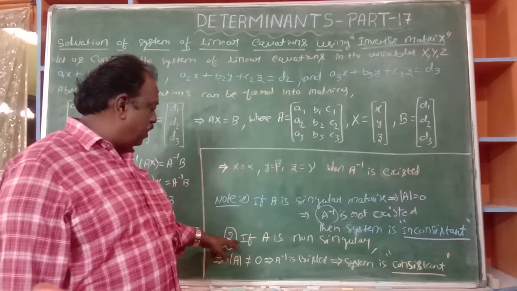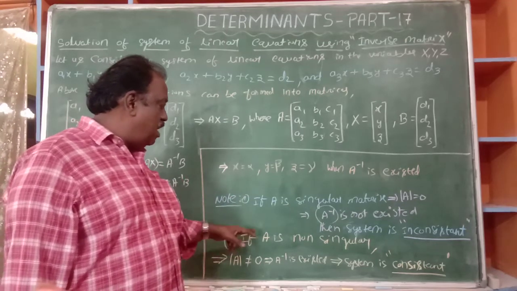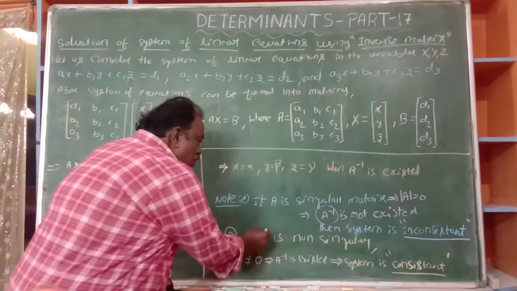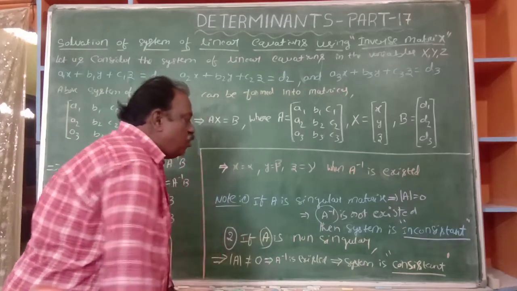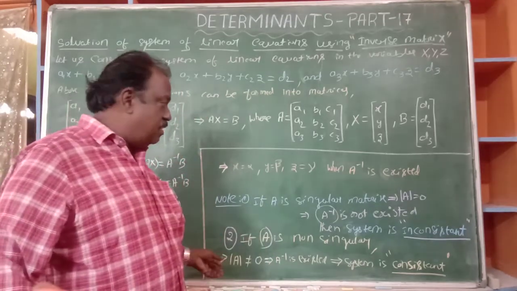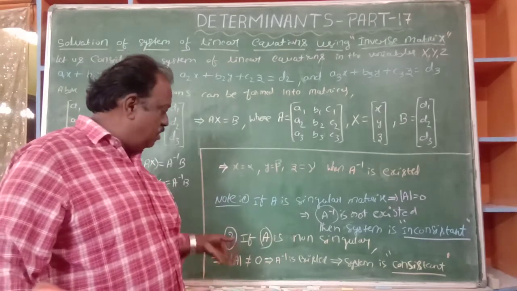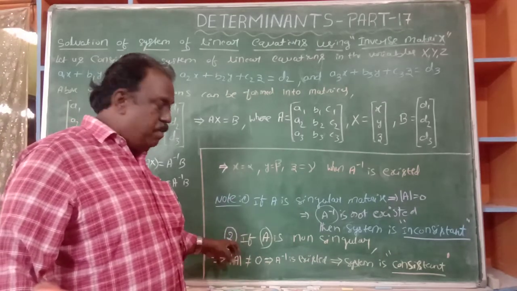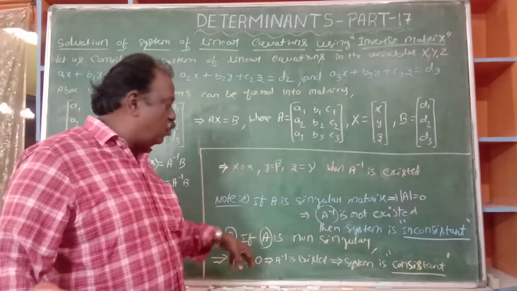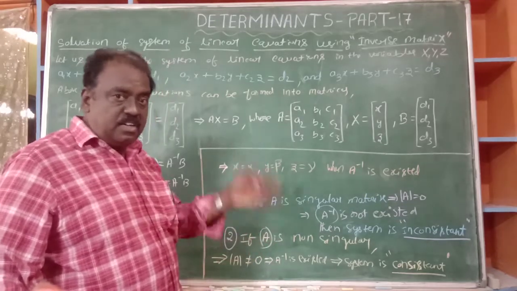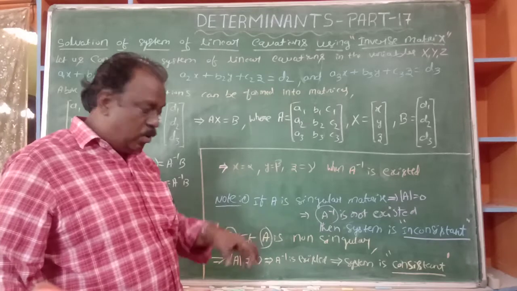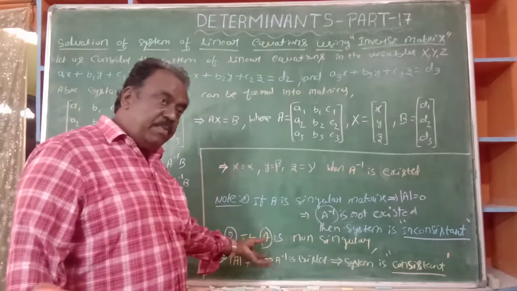The second note: if A is non-singular, it means det A is not equal to 0. That is, det A has some value other than 0. That means A inverse exists for this one, because 1 by some non-zero number is defined. So we can define A inverse.